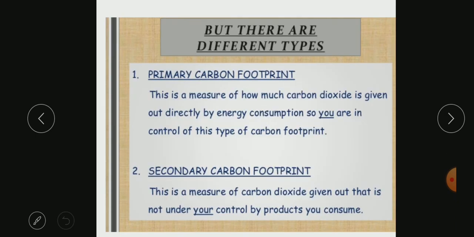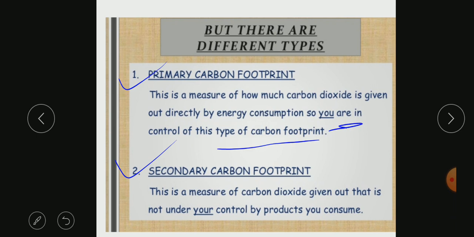Based on this, there are two types of carbon footprint. One is the primary carbon footprint, the second is the secondary carbon footprint. So what is the primary carbon footprint? This is a measure of how much carbon dioxide is given out directly by energy consumption. So you are in control of this type of carbon footprint. What is the meaning of that sentence? We have understood the meaning of carbon footprint, and now we are talking about its types. There are two: primary and secondary.